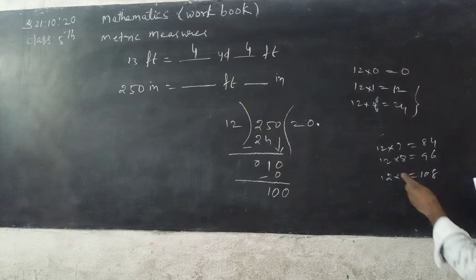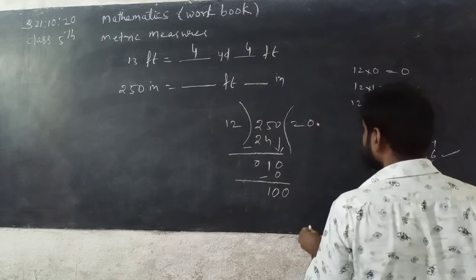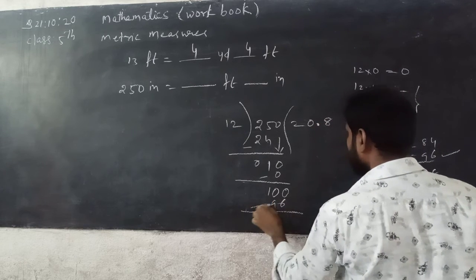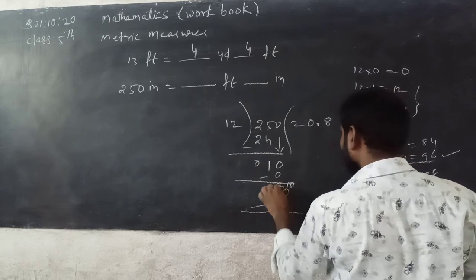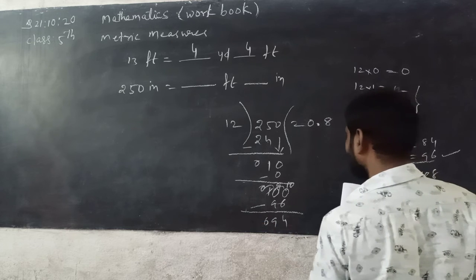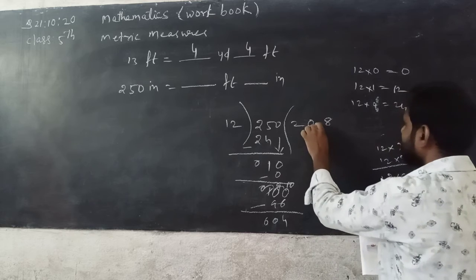In it, 12 8s are 96 is possible. So you can write 12 8s are 96. Then take borrowing here, 10 minus 6 is 4, 9 minus 9 is 0.